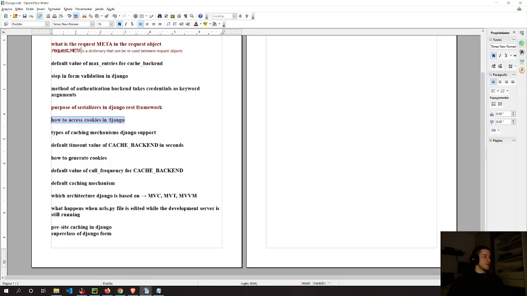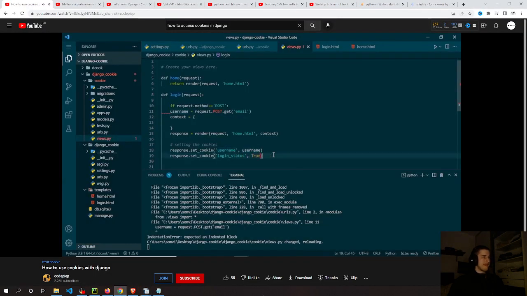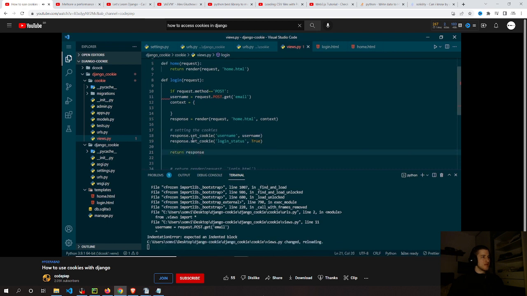Now comes the main part of setting the cookies. We don't need to do any extra setup. We can directly say response.set_cookie. So let me say username, and here I will give the value of username that will be stored in this username key. Along with this, I will also set one more cookie that will be login status, and here I will say true. And finally, we will return response. Let me indent this correctly.